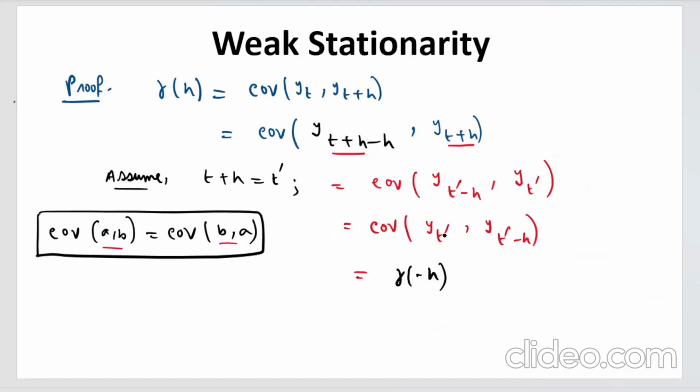And here what you have? Covariance of yt prime minus h. Now how do you justify this, that t prime is equal to t? It is given to you that yt is covariance stationary, right? Yt is covariance stationary, which basically means that all the statistical properties you consider for the time point t will be exactly equal to the properties that you will be finding out in case of t prime, right?